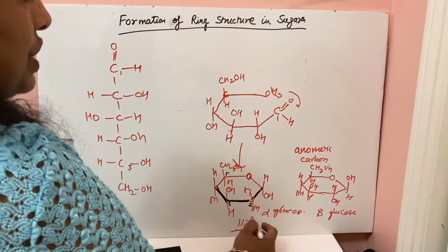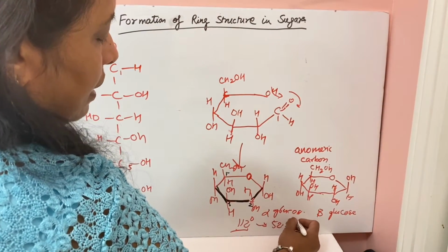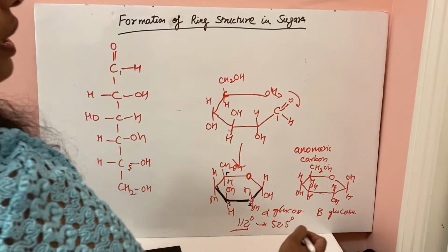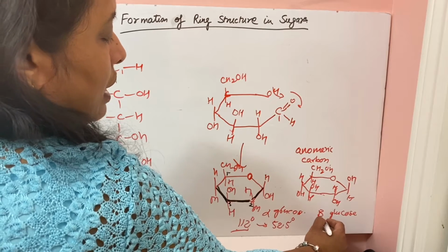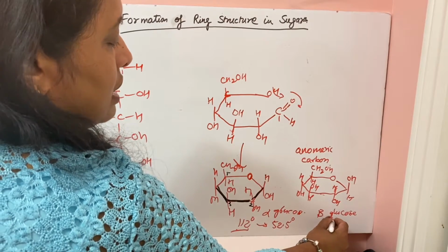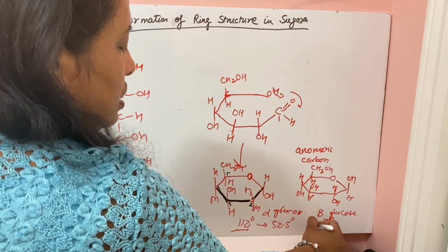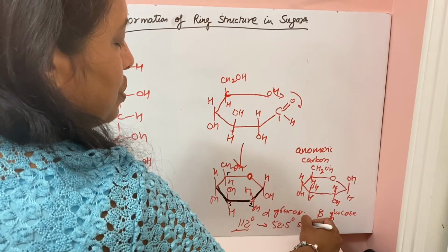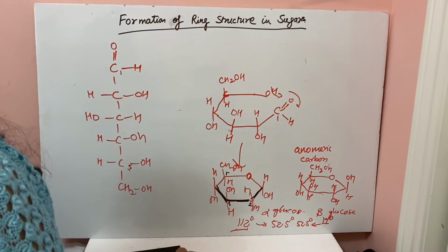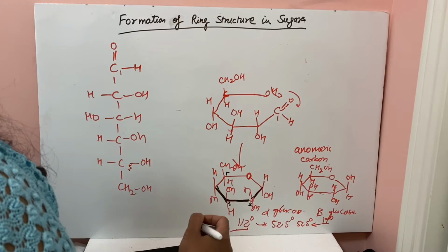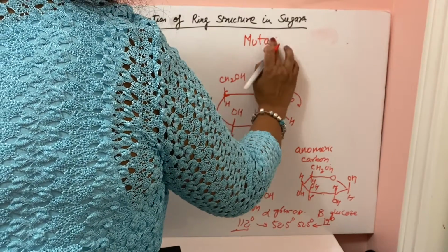It will continuously change till 52.5 degrees. Similarly, pure beta glucose dissolved in water has a specific rotation of 19 degrees, and this also continuously changes to 52.5 degrees. The property of glucose to change the specific rotation till it reaches equilibrium is known as mutarotation.